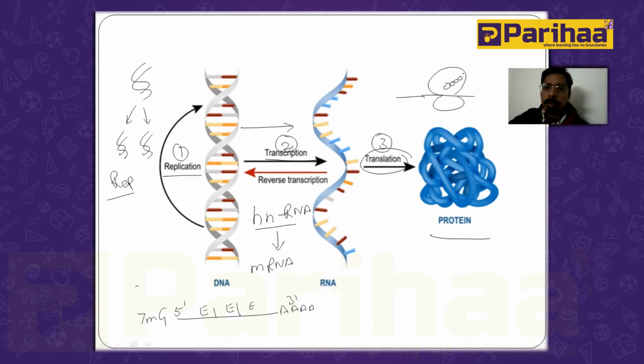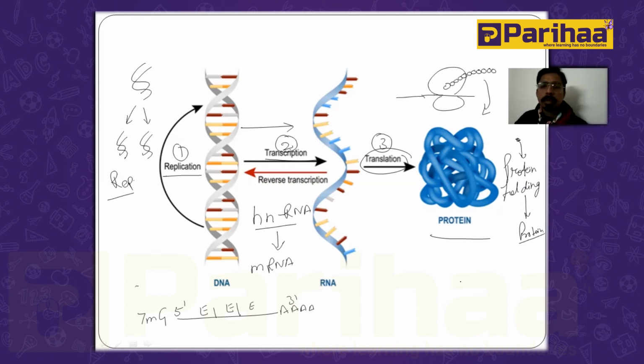This is the chain of amino acids forming a peptide, and that peptide finally converts into the functional protein by the process of protein folding. This protein folding makes a native protein, or we can say the peptide, into the functional protein.